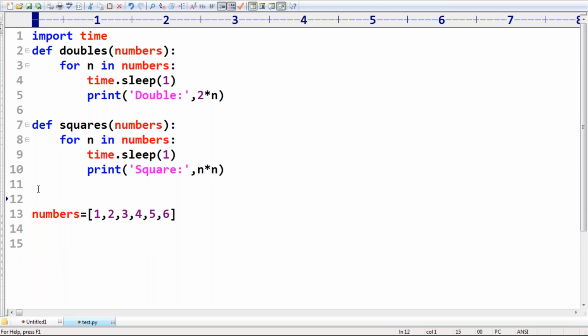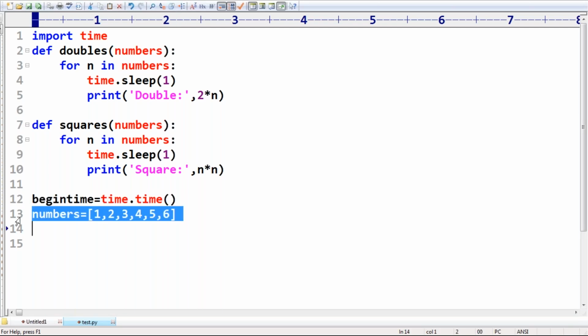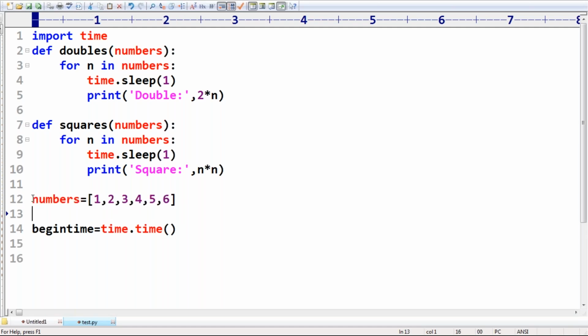Before calling these, I take begin time equal to time.time. The time module contains the time function, so to know the current time, begin time is time.time.